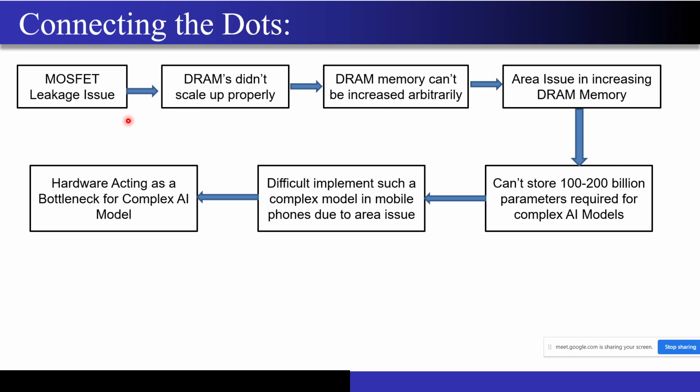There is a MOSFET leakage issue in the DRAM, and because of which you cannot arbitrarily scale down the transistor length. If you are not able to scale down the transistor in the DRAM, then the DRAM didn't scale properly, like their areas did not decrease as much compared to the processors. And now DRAM memory cannot be increased arbitrarily because you are not able to scale down the transistors properly, and because of this, the area issue got created.